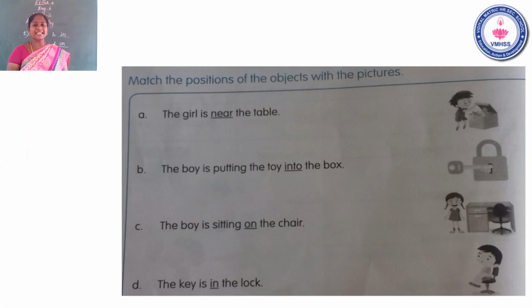The boy is putting the toy into the box. Where is the boy? The boy is putting the toy into the box. Children, the answer is the first one. Okay, children, listen. B. The boy is sitting on the chair. Where is the boy? The last one. Take the ruler with your pencil. Cross the word quickly.